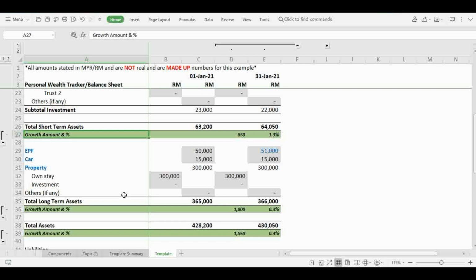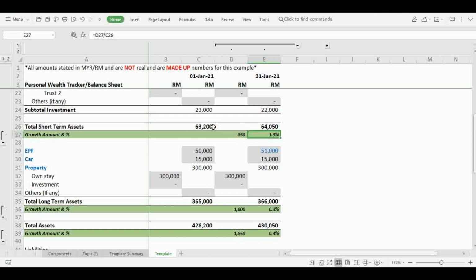The formula for this computation would be, let's say for short-term assets, the new amount, which is the 31st Jan amount, minus the January 1st. And this is your growth, which is positive. And this percentage would be the difference divided by the old amount.